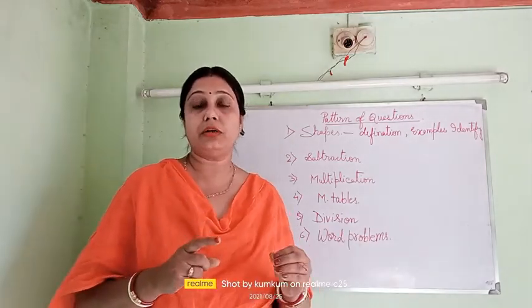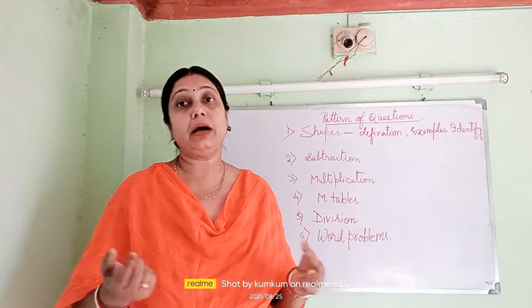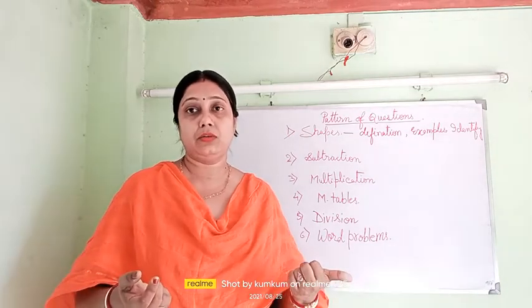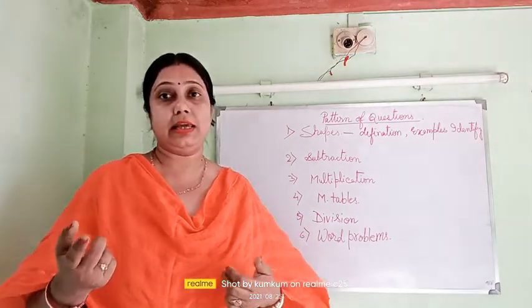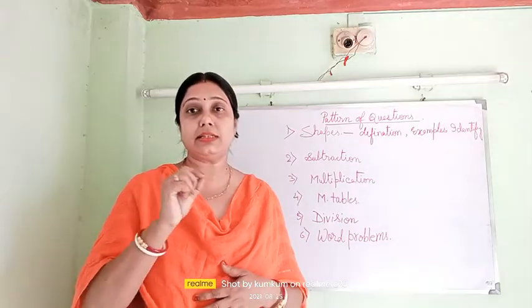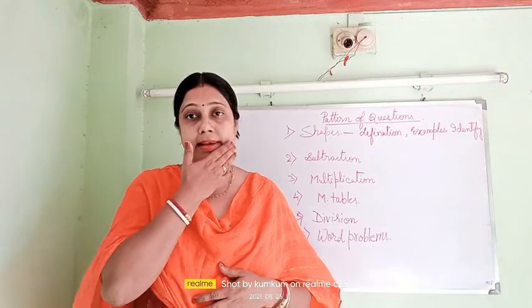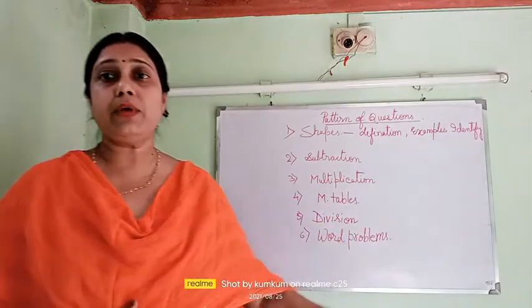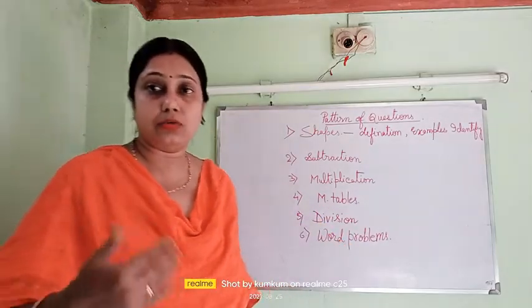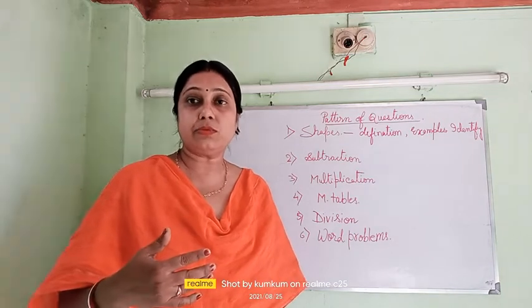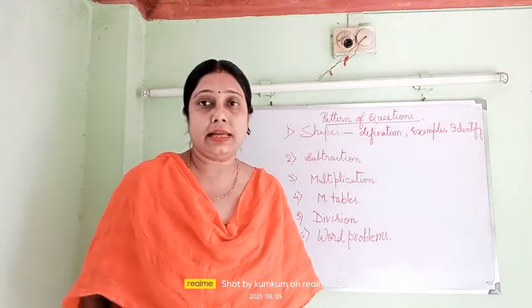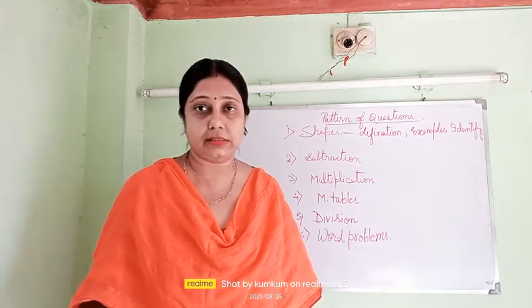So a book, that means 1 book. A pen, that means 1 pen. Per day, that means 1 day, every day. These words are used in some word problems, they are denoting 1. Next is subtraction. Whenever you are asked to take out or left over, these terms will be there. So you will understand they are asking you to do subtraction.